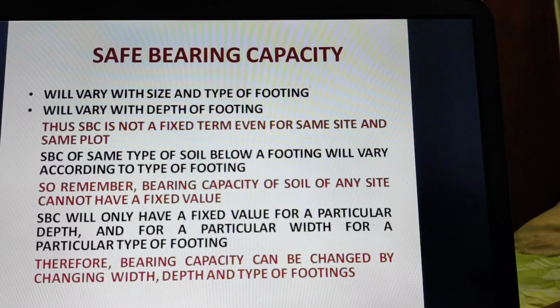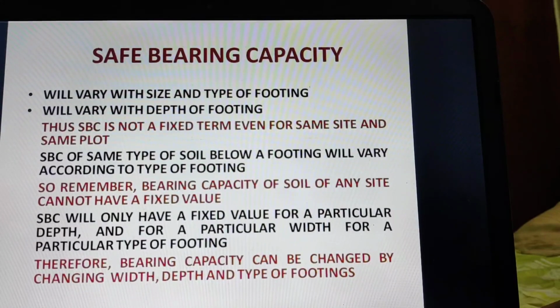Therefore, bearing capacity can be changed by changing width, depth and type of footing. Even suppose for the same isolated footing and same width, say 2 meter, if we are changing depth say from 1.2 meter to 1.5 meter, then also bearing capacity will change.